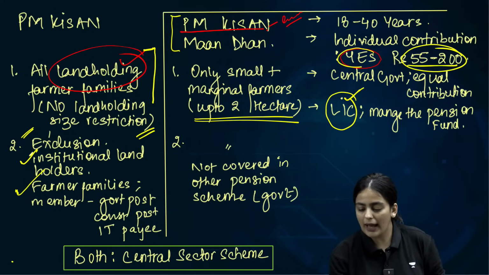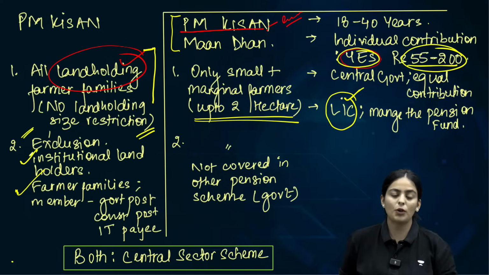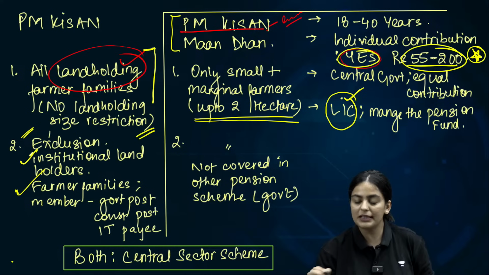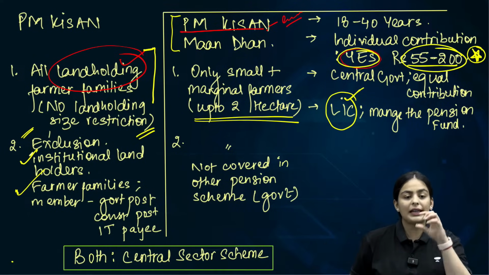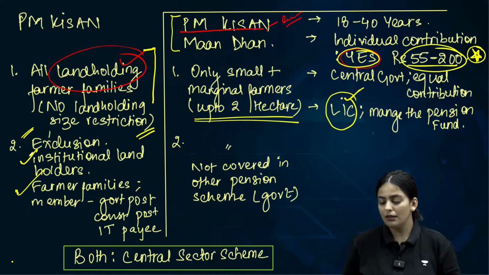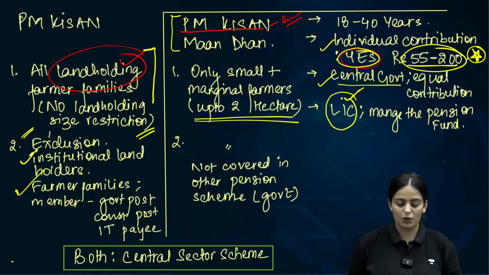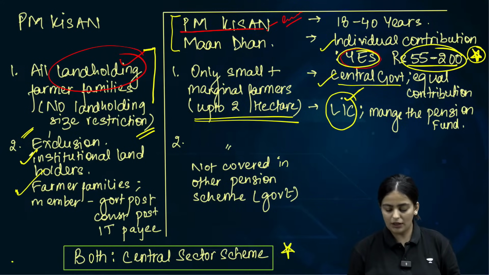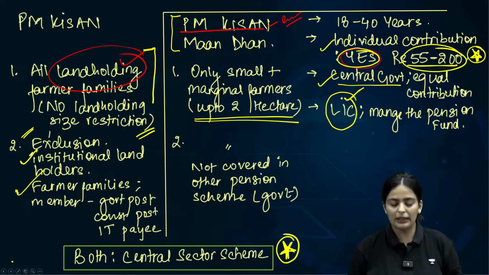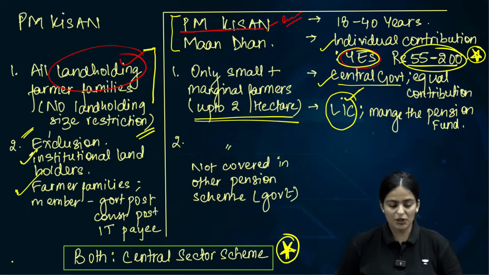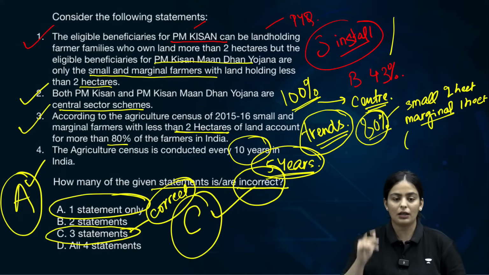The individual has to provide for some sum, even if you do not remember the sum, but at least remember it to remove the statement in an MCQ. Clear? The central government will also give an equal contribution. Both the schemes are central sector schemes. Is this clear, everyone? Yes. So option 1 is absolutely clear. I don't understand if there is a doubt.